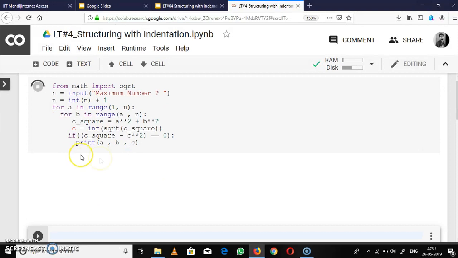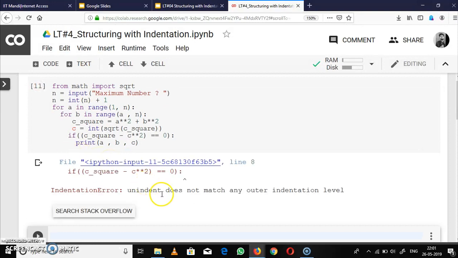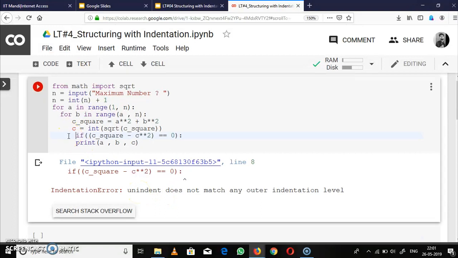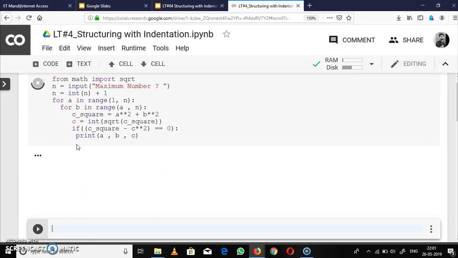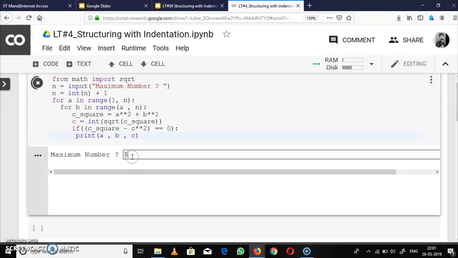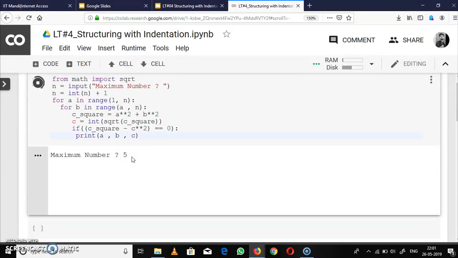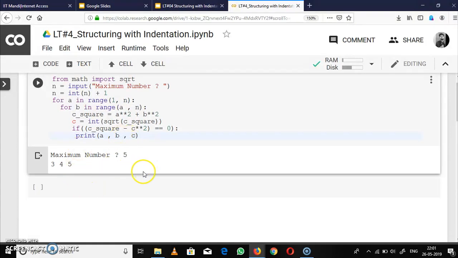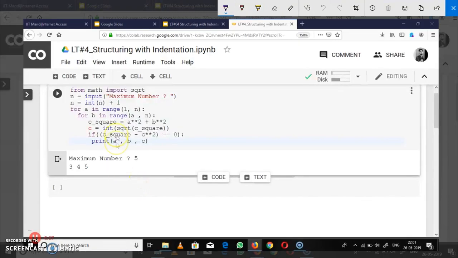And if we run this program, there will be, sorry, where is incorrect, so this is incorrect. Now it will be in the same sequence, because this is in the same line, and the print function will be here. Let's see. No, it's fine. Now if we enter 5 and just press enter, it will give the output 3 4 5. So guys, this was just a program to show you how important indentation is in the Python programming language.